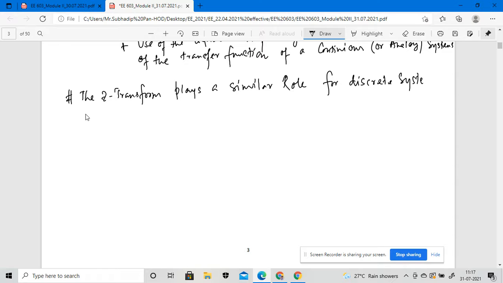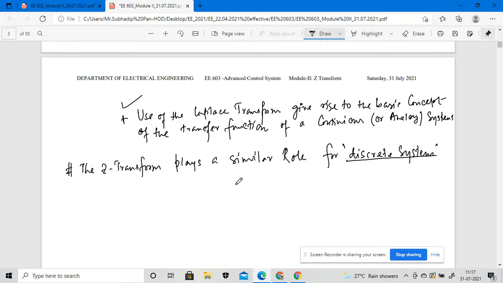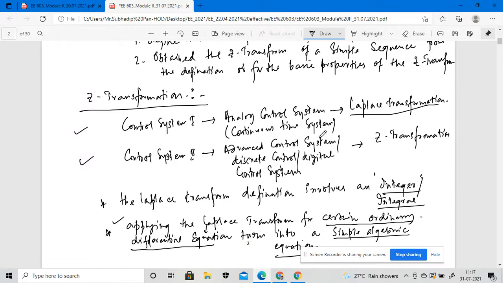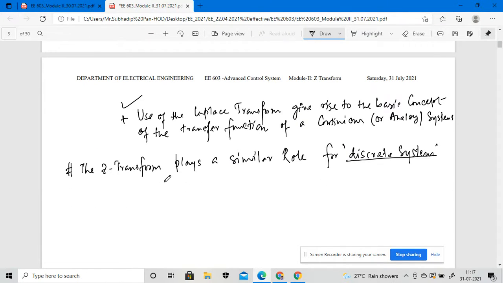Okay, keep in mind these things. The Laplace transformation plays the role for a continuous or analog system, but the Z transform plays a similar role in a discrete system, not in an analog or continuous system, right?